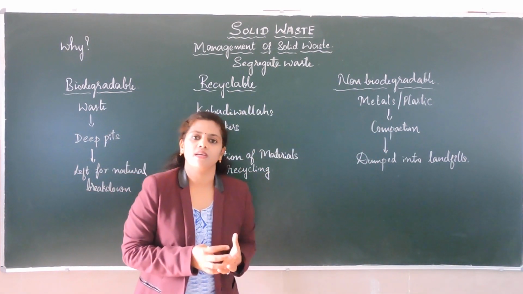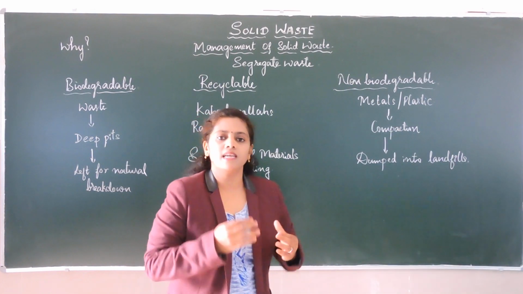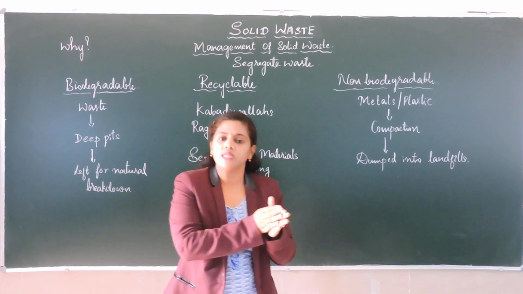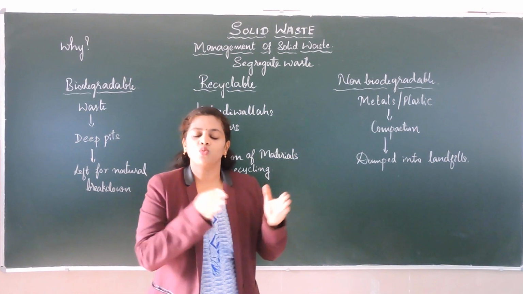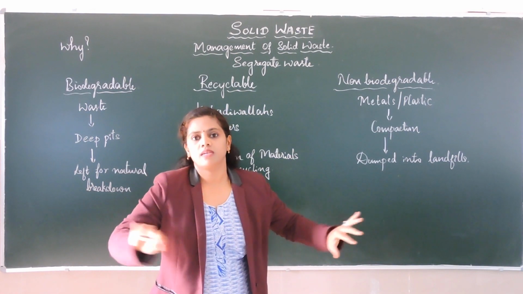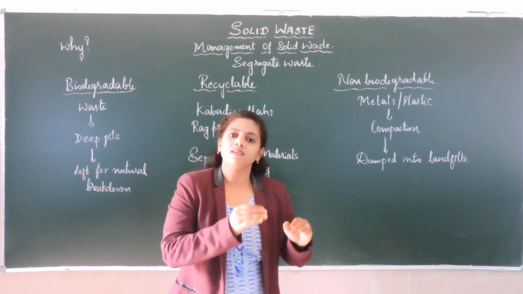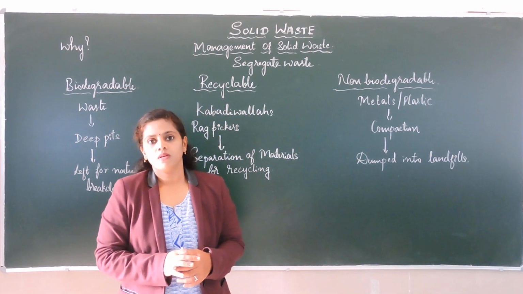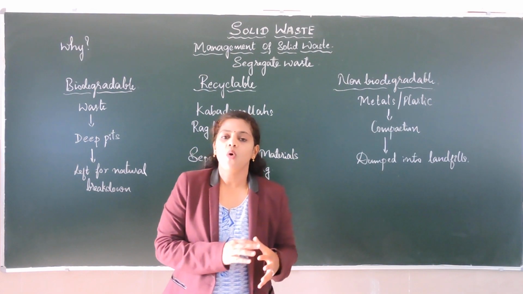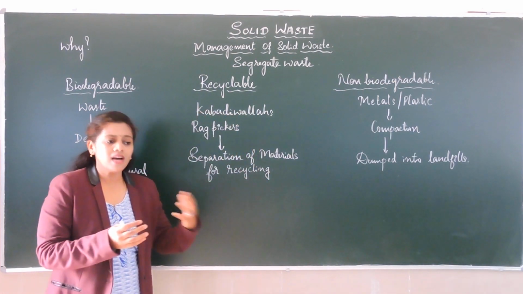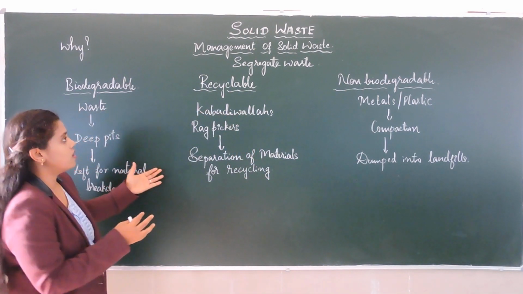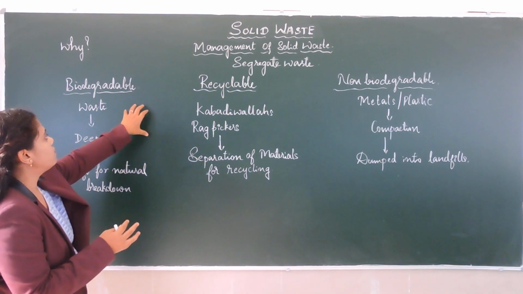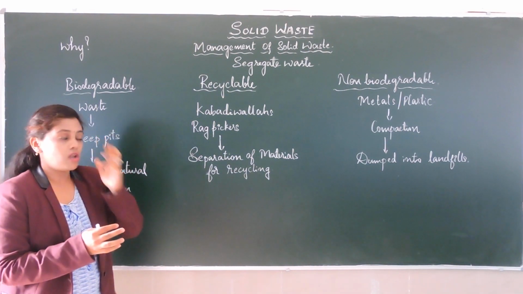Why we should segregate it? Once we segregate this solid waste, that means once we separate them into the different types, we can use a specific method to dispose of. Now let us see what are the categories that we have for the management of solid waste.